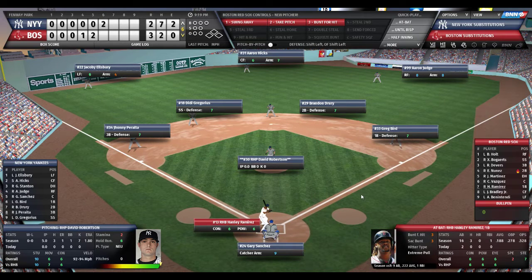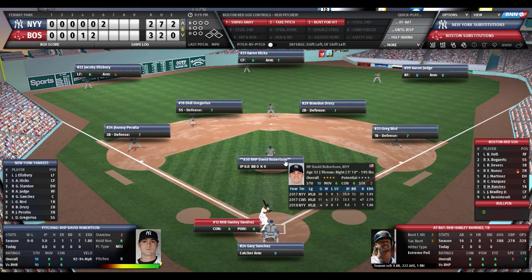Alright, so due up for the Red Sox now with only a 1-run lead. Hanley Ramirez, Jackie Bradley Jr., and Andrew Benintendi. And the Yankees have changed pitchers. They've gone to Dave Robertson. Robertson in this 2018 sim has thrown 5 innings, no record. He has walked 1, struck out 7, earned run average 1.80.